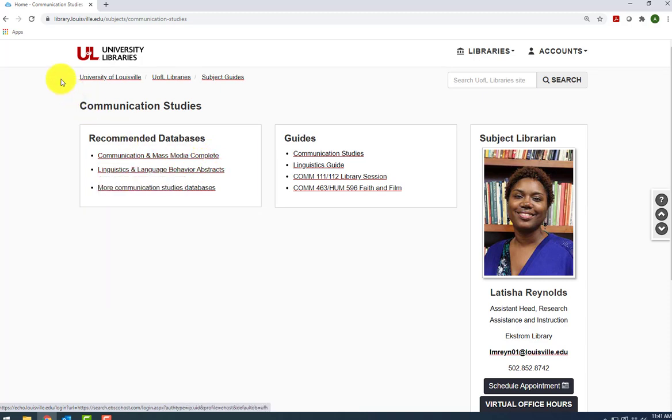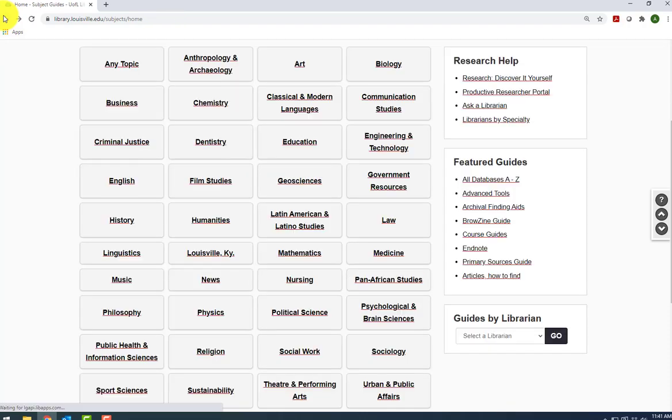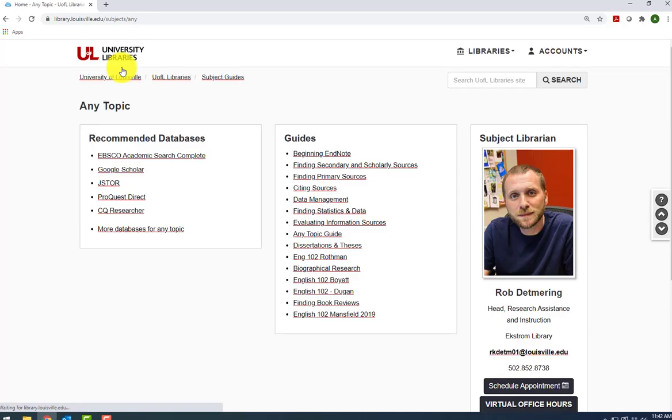Since you're all researching a wide variety of subjects, we're going to go to the Any Topic Guide, which lists databases where you can do research on any topic. I'm going to click on the first recommended database listed here, EBSCO Academic Search Complete. EBSCO Academic is a multidisciplinary database that covers a wide variety of subject areas and will probably contain information on diversity in Hollywood.